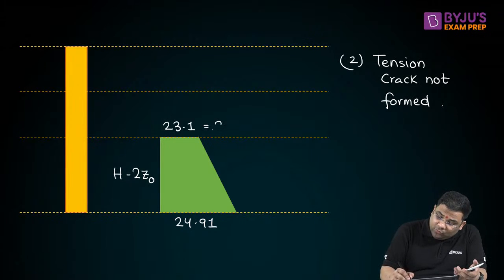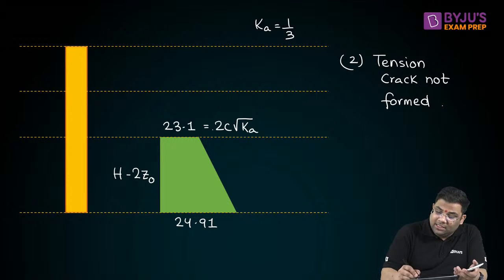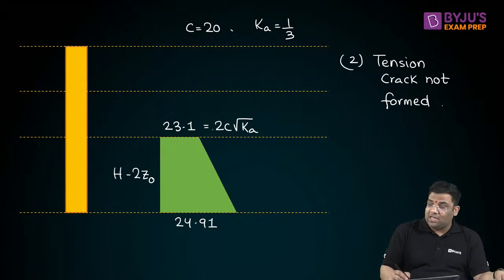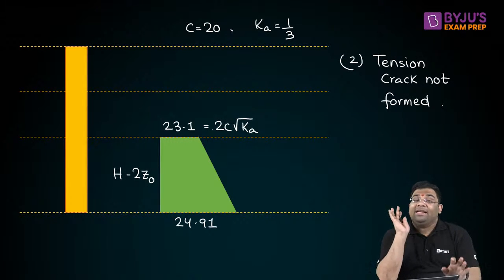This is simply 2c root Ka, and Ka is 1 by 3, and c was your 20. Right? So if I take this value, this is 40 divided by root 3. And then the base one was how much? 24.91. Everybody getting this value.